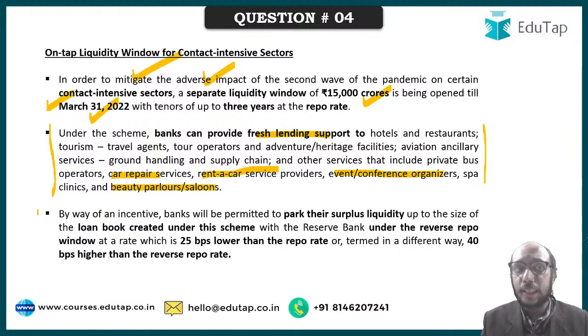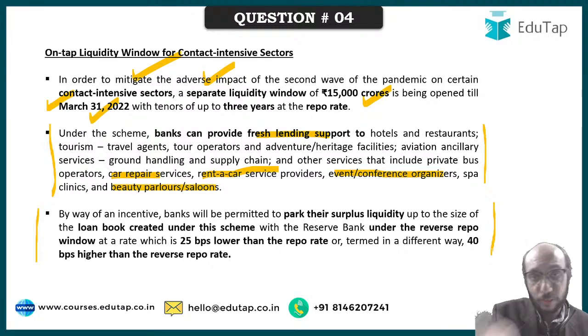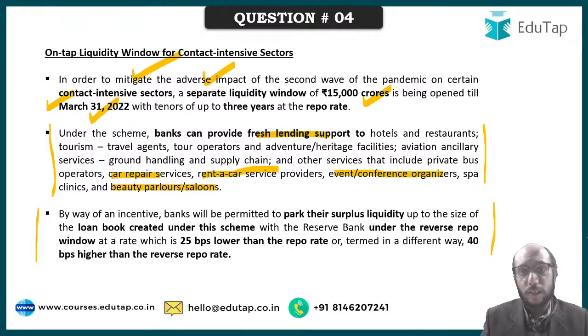And under this scheme, whatever money is lent, you can park an equivalent amount under the reverse repo rate mechanism at a higher reverse repo rate. So if the reverse repo rate is, let us say, 3.35% and the repo rate is, let us say, 4%, let us say I am HDFC Bank, and under this scheme I have lent 500 crore rupees to Lakme Salons, by borrowing from RBI under this scheme.